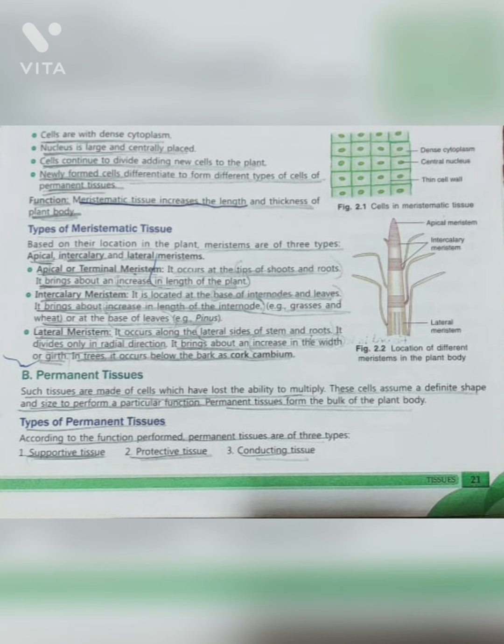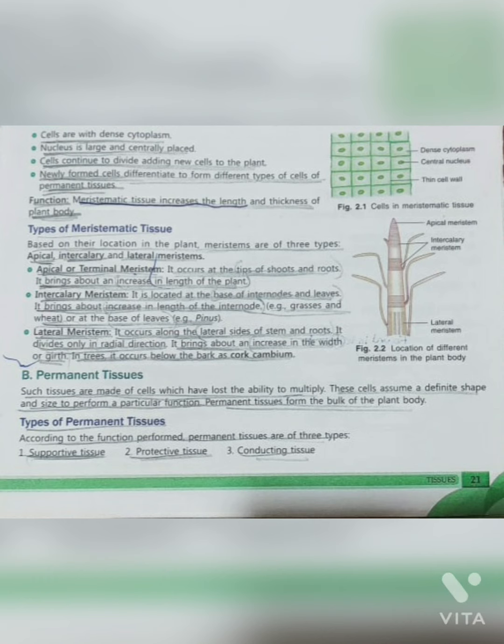Lateral meristem. It occurs along the lateral sides of stems and roots. It divides only in radial direction. It brings about an increase in the width or girth. In trees, it occurs below the bark as cork cambium.